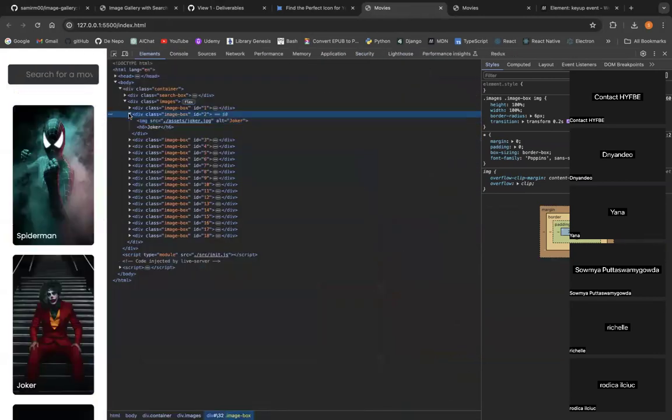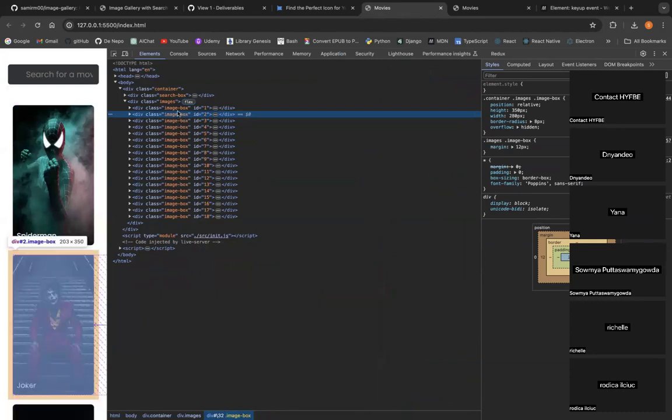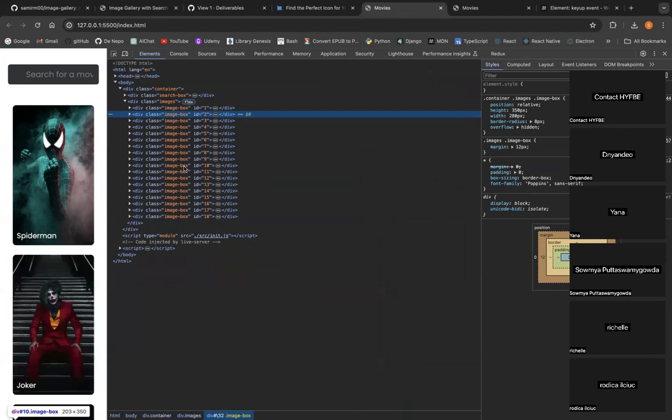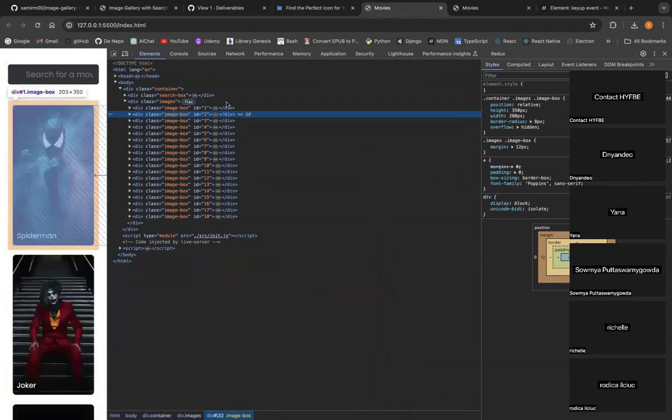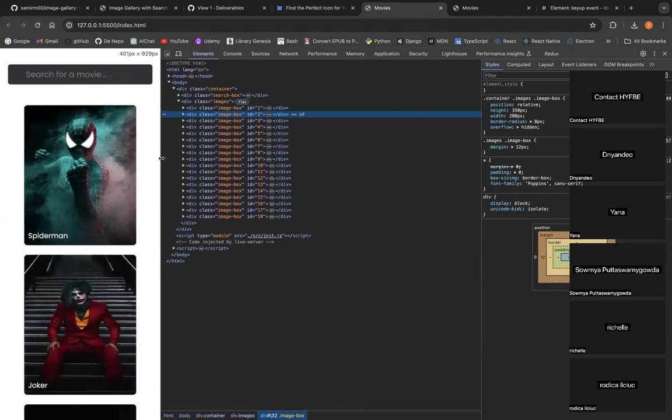Okay, so now, as you can see, I have all my images and all of them have the same class, which is image box. So I can grab all of them using query selector all. And of course, query selector all will give me a node list. After that, I can loop through all of them. Then I can check if whatever the user input is included inside the movie title, I will keep it. If not, I need to remove it or hide it or do something. Okay? Is it clear what I'm trying to say or not? It looks like I'm explaining a rocket.